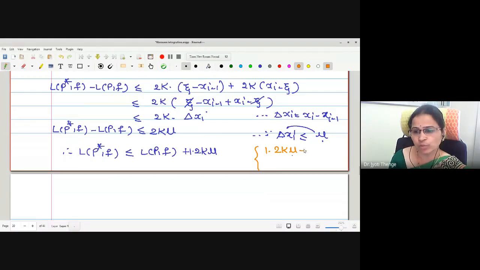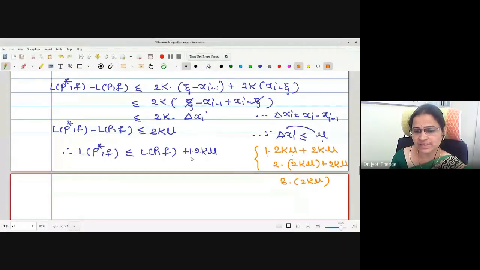If we add one more point extra, one more 2k mu will get added. Therefore, this 1 2k mu and this 1 2k mu will give me 2 times 2k mu. If 1 point extra, this is 1 2k mu. If 2 points extra, this is 2 2k mu. If 3 points extra, this is 3 2k mu.